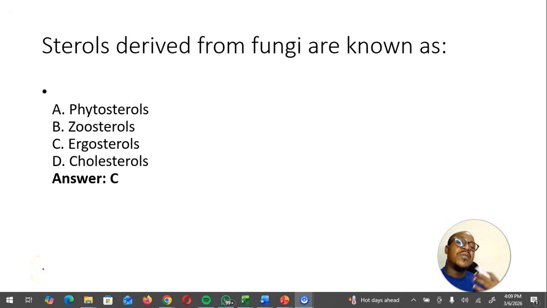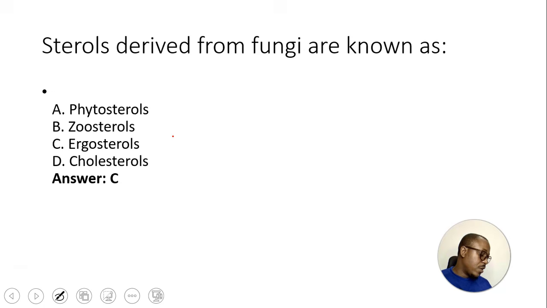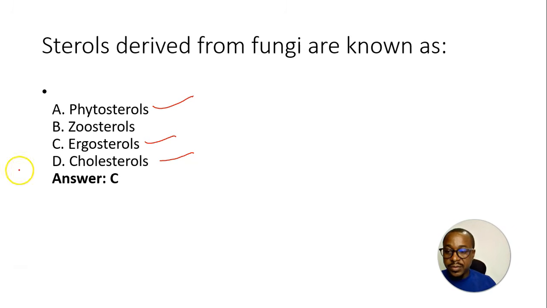Sterols that are derived from fungi are known as what? Ergosterol. Ergosterol is derived from fungi. Ergosterol is for fungi. Phytosterol is for plants. Cholesterol is an animal sterol, while zoosterols are actually used to define sterols that are of animal origin.